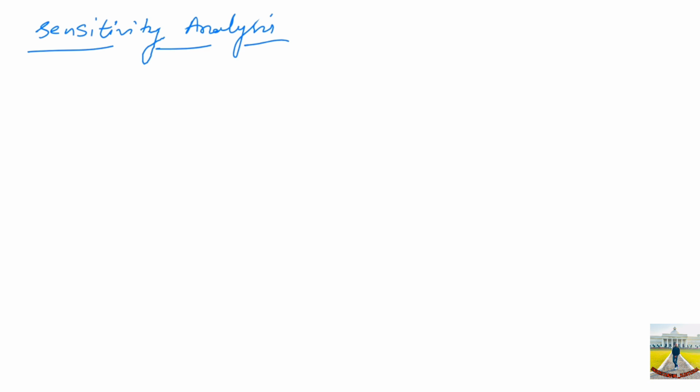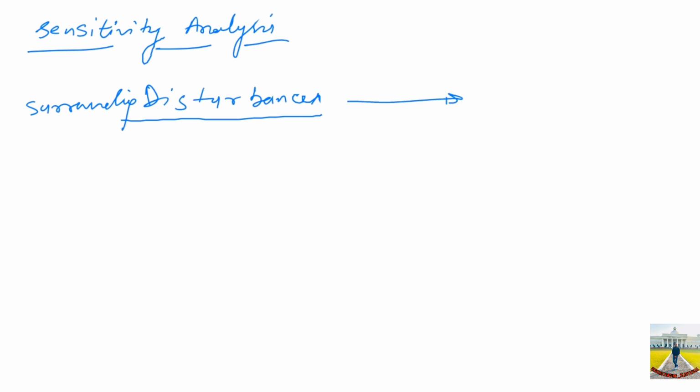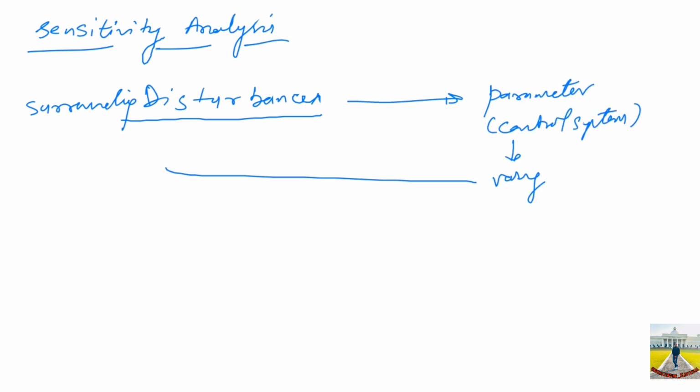So there are many disturbances which occur. Due to these external or surrounding disturbances, the parameters of any control system may vary.